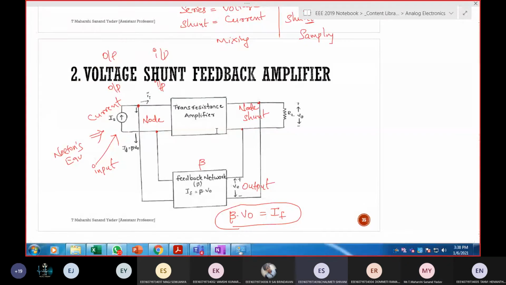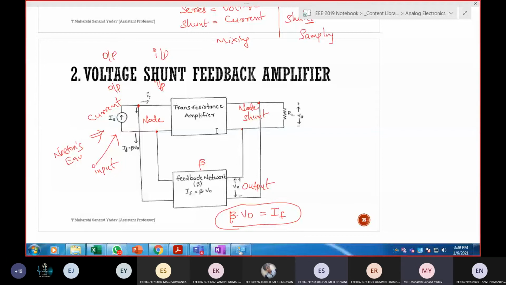In this, voltage is output and shunt is input. The output is parallel and the input is also parallel. Gain will decrease, in input as well as output.